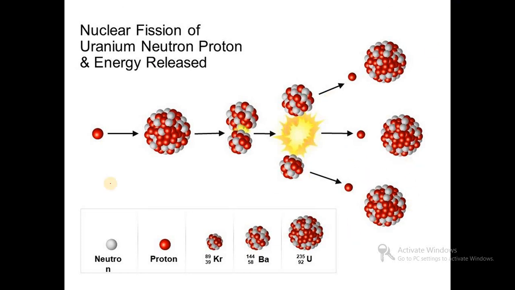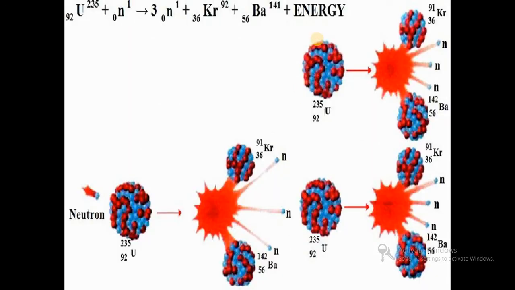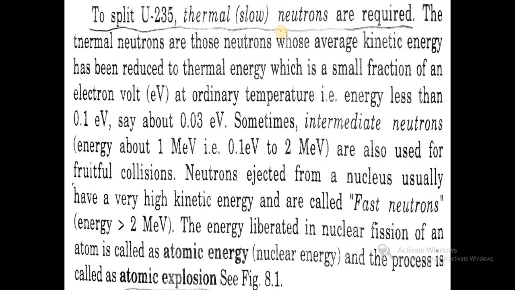Uranium breaks down into barium and krypton. Overall, when uranium is bombarded with neutrons, we get barium and krypton with energy.